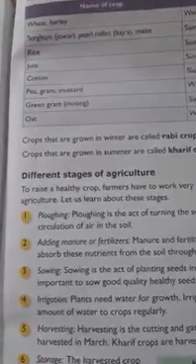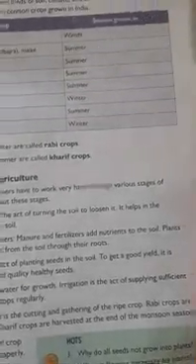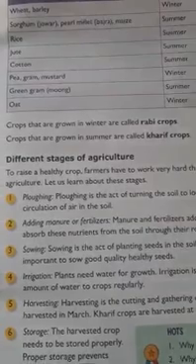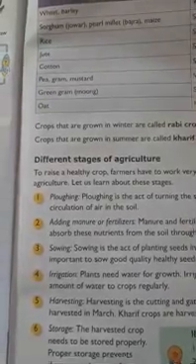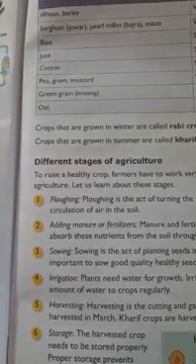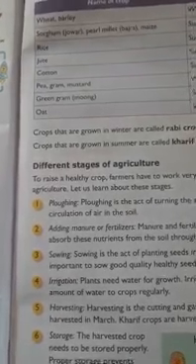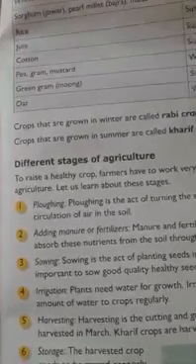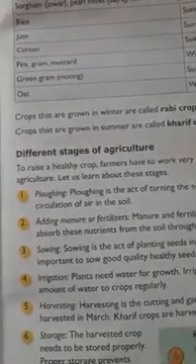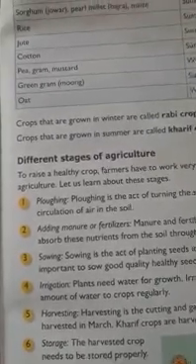The fourth step is irrigation. Irrigation is nothing but watering the plant. Plants need water for growth. Irrigation is the act of supplying a sufficient amount of water to crops regularly. As plants need water regularly, through the irrigation process farmers provide water to the crops whenever they need. Farmers know very well when to give water to the plants, and by using different methods, they irrigate the farm.